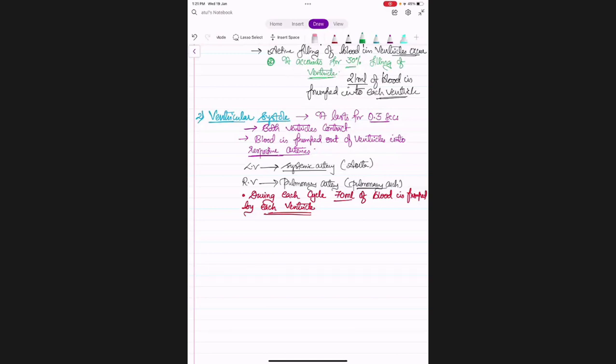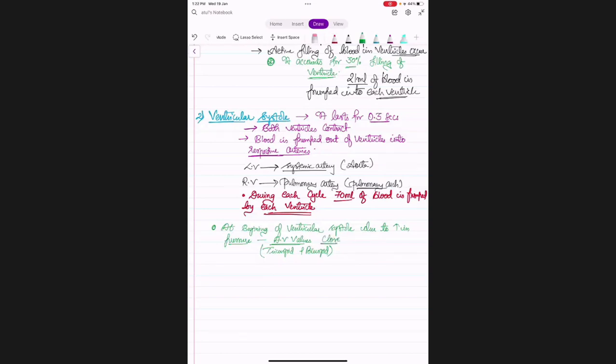So that point you can write over here: at the beginning of ventricular systole, due to increase in pressure, the AV valves, tricuspid and bicuspid, both close.